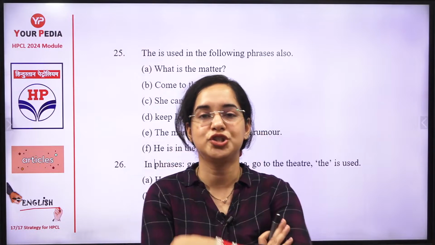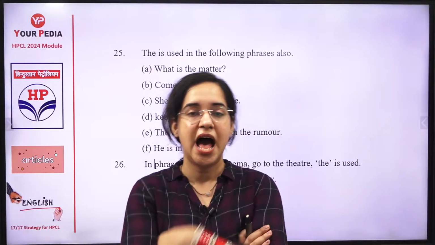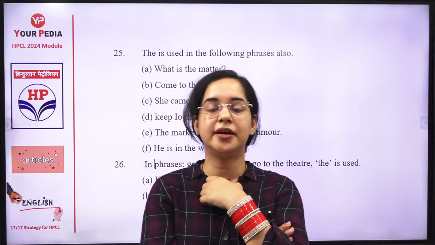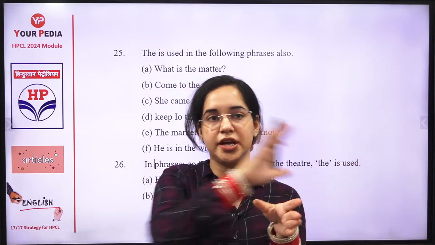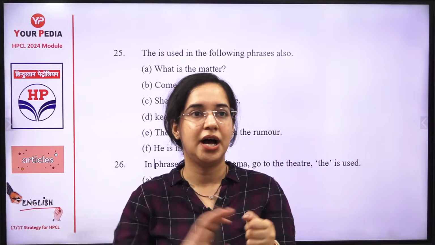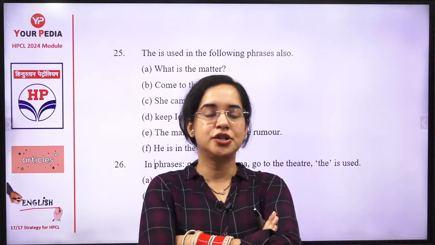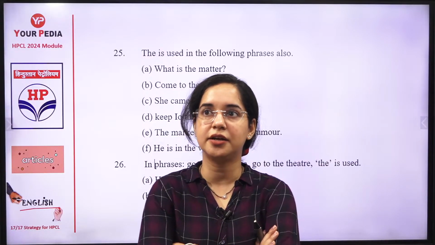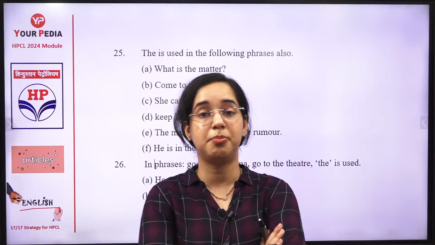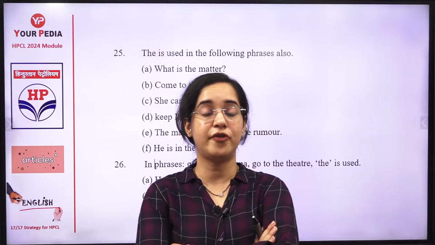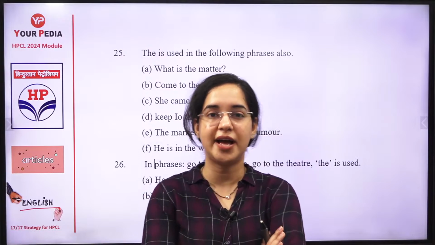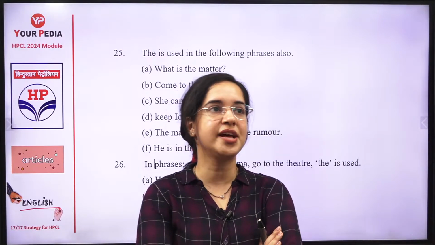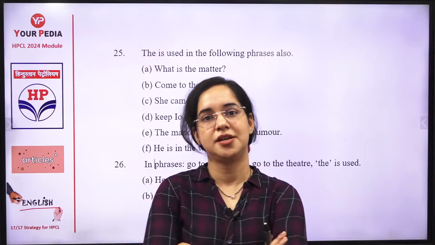Now, a common question, let's see how many of you are understanding. As I've already told you, the is for fixed, and a and an are for not fixed, right? So just tell me, do you use any article with the relations, blood relations, mother, father, husband, wife, children? Do you use any article or not? It's a common sense question.